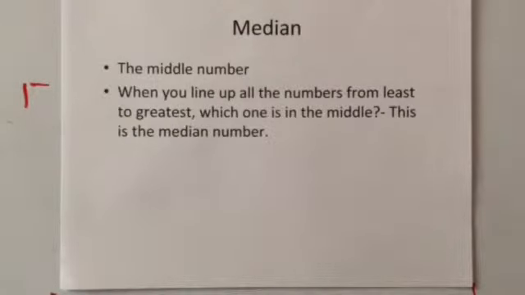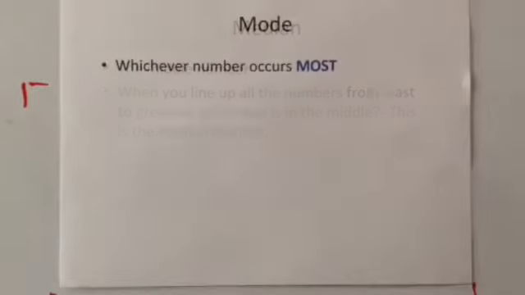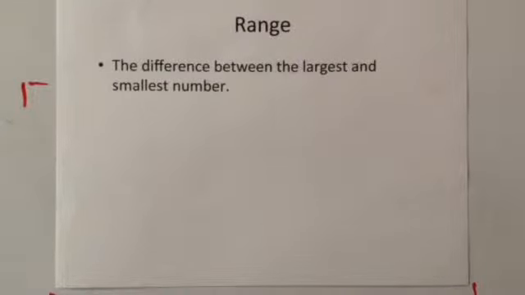The median is the middle number. So when you line up all the numbers from least to greatest, which one is in the middle? This is the median number. The mode is whichever number occurs most. The range is just the difference between the largest and the smallest number. So you take the largest number, you subtract the smallest number, and that will give you the range of the data, or the spread of the data.